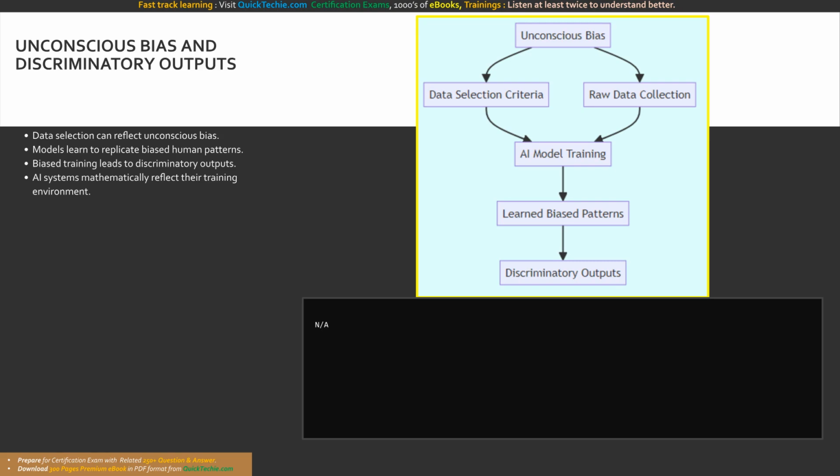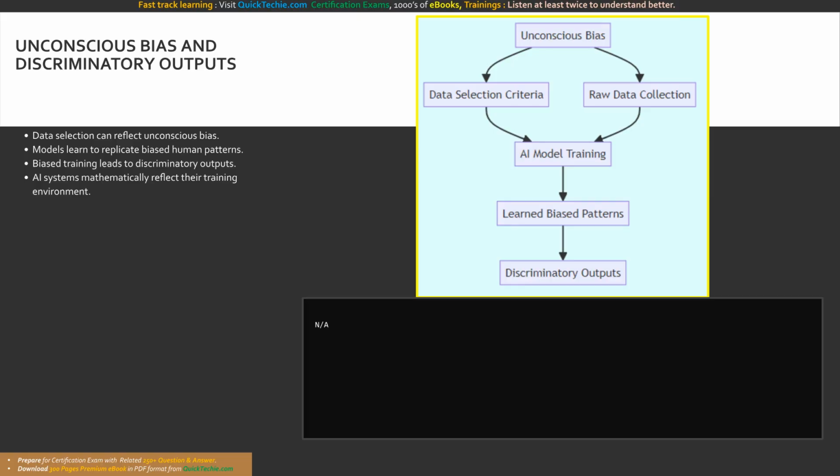Now that we understand the human role in data sourcing, we must explore the specific mechanism that compromises fairness: unconscious bias. According to our training materials, there is a substantial risk that the data selection criteria, or the data itself, reflects unconscious bias. Unconscious bias refers to the underlying stereotypes or attitudes that people unknowingly hold, which inevitably bleed into the datasets they create. When an AI model trains on this biased data, it learns to recognize and replicate those exact same biased patterns. Consequently, this may cause a model to produce discriminatory outputs. A discriminatory output occurs when the AI system treats individuals or groups unfairly based on those learned biases. This is a severe failure of the responsible AI framework.